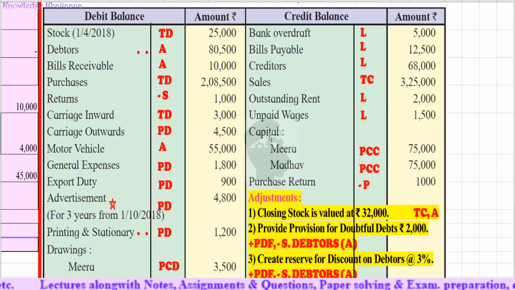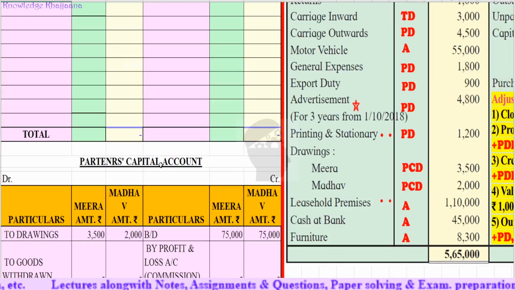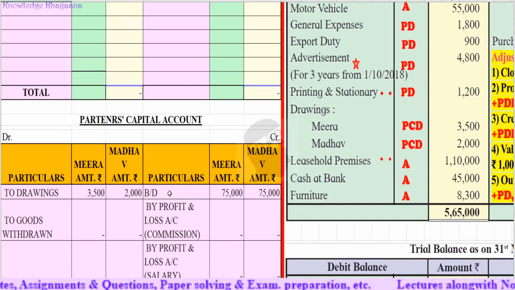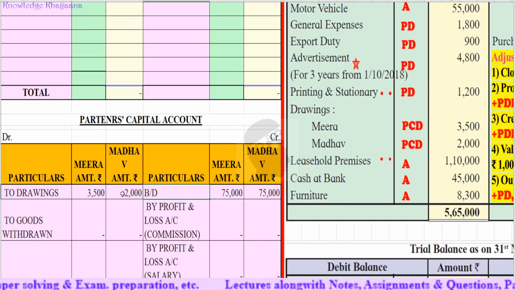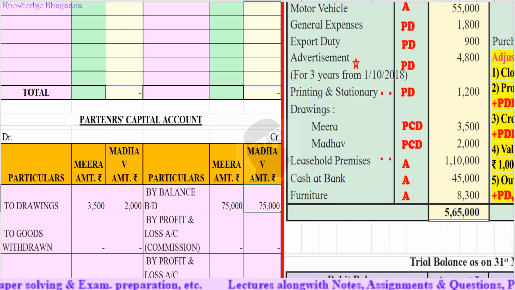Then capital of Meera and Madhav we will record in the partners capital account credit side, because we are going to prepare separate partners capital or current accounts with this problem. Meera and Madhav capital are the same, rupees 75,000 and 75,000. Capital of Meera and Madhav will be recorded in the partners capital account credit side, by balance brought down, rupees 75,000 for Meera and rupees 75,000 for Madhav.